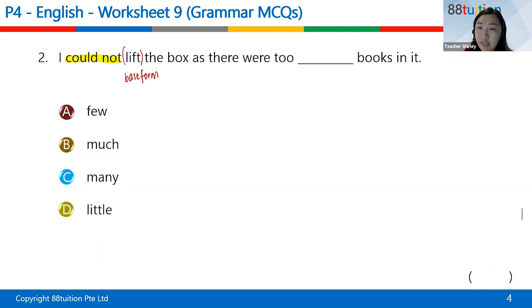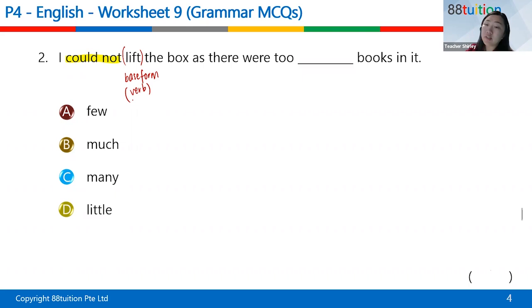Base form meaning no ed, no past tense, no ing. It's just the base form. So lift, lifted, lifting, right? Not lifted, lifting, but we will use its base form. The verb is in its base form.